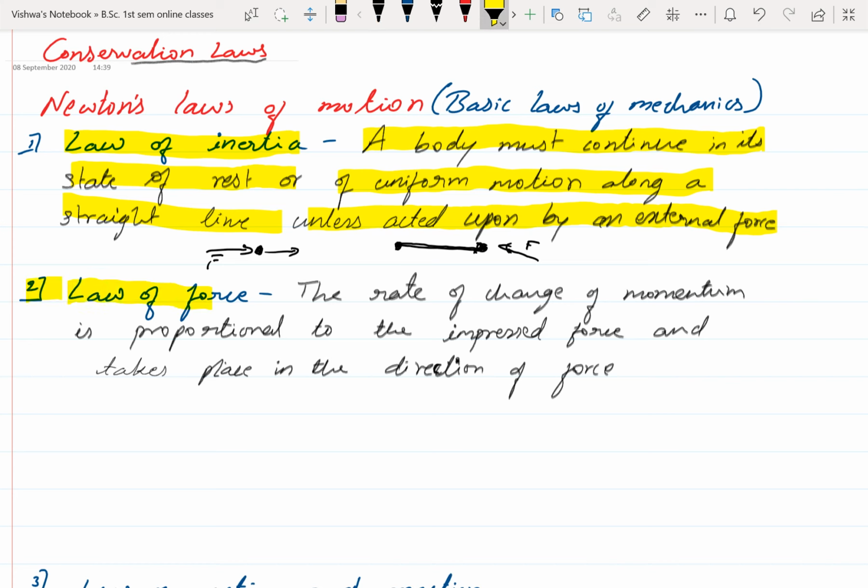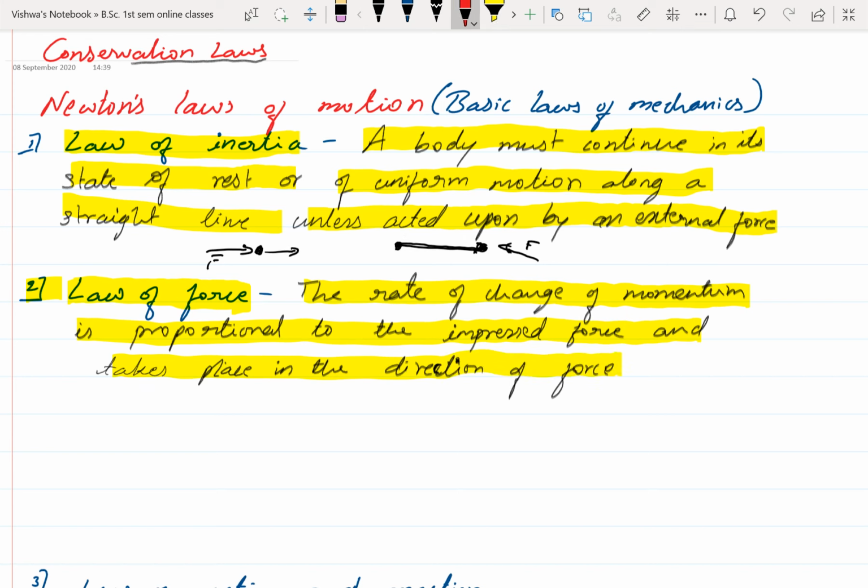Then the second law, which is important. We call it the law of force. This law gives us the idea of force. The statement is: the rate of change of momentum is proportional to the impressed force and takes place in the direction of the force. Here two terms are important: the rate of change of momentum and the impressed force. These two are directly proportional. If one changes, the other also changes directly, and that takes place in the direction of the force. In whichever direction you apply the force, in that direction the change of momentum takes place.